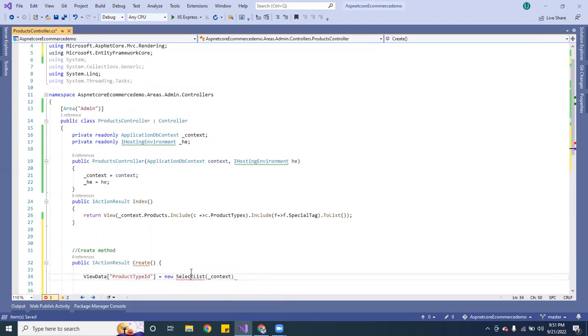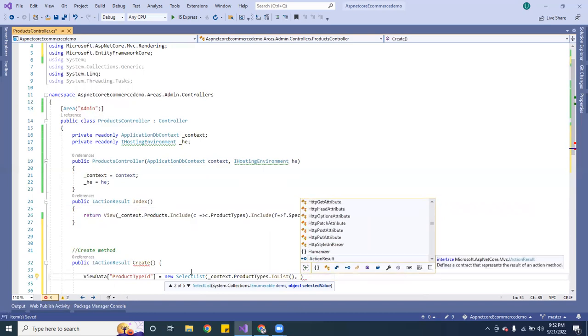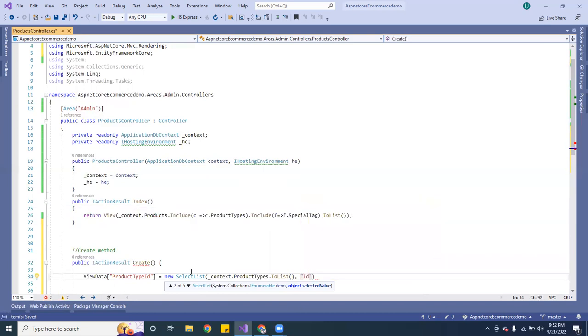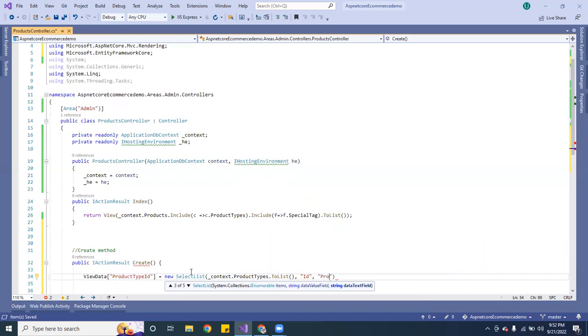All right, okay. So I'm going to pass this, and I am going to do product types, and this one is going to be to list. And also I'm going to pass an ID to be able to access. You need the ID, and also you're going to need product type.